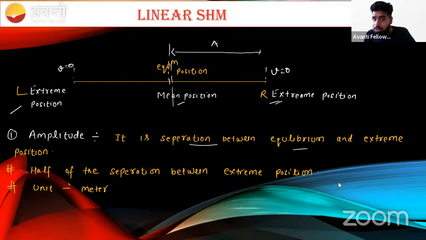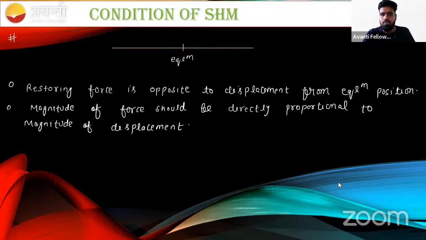In other words, the mean acts like a divider. So if we divide the distance between the two extreme positions by 2, we again get the amplitude.